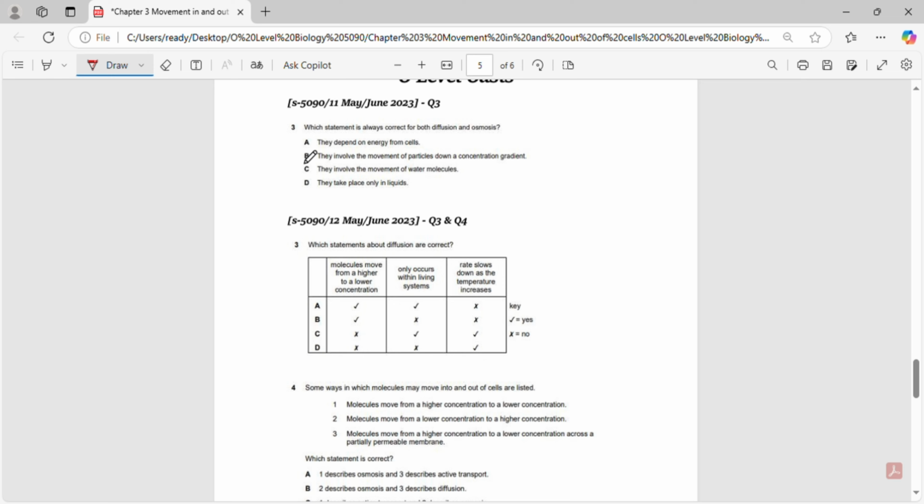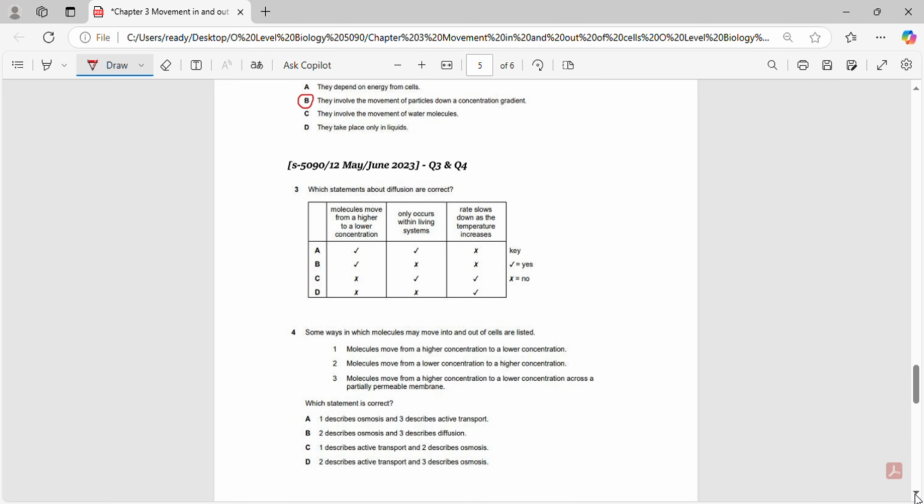Diffusion is the movement of molecules from an area of higher concentration to lower concentration. Osmosis is a specialized form of diffusion, where water molecules move from an area of higher water potential, lower solute concentration, to an area of lower water potential, higher solute concentration. Both processes share a common feature. They occur down a concentration gradient, meaning molecules move naturally from a higher concentration to a lower concentration.